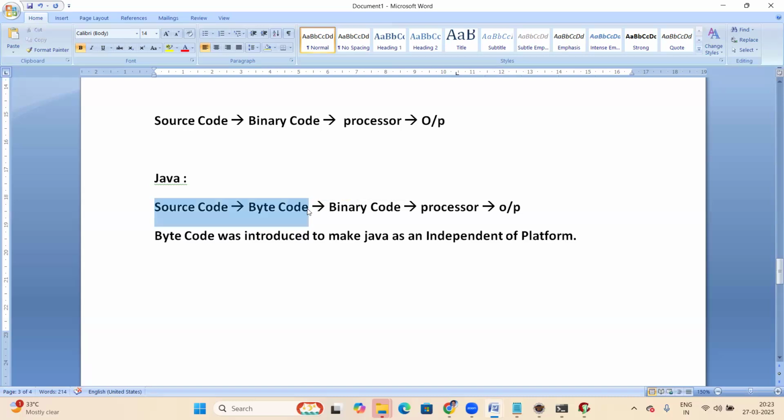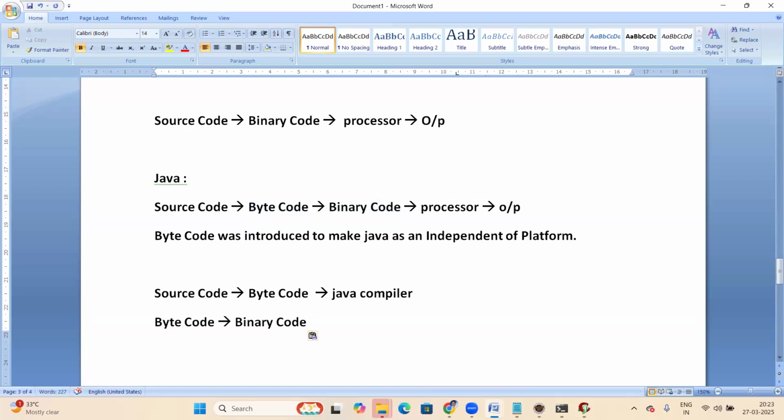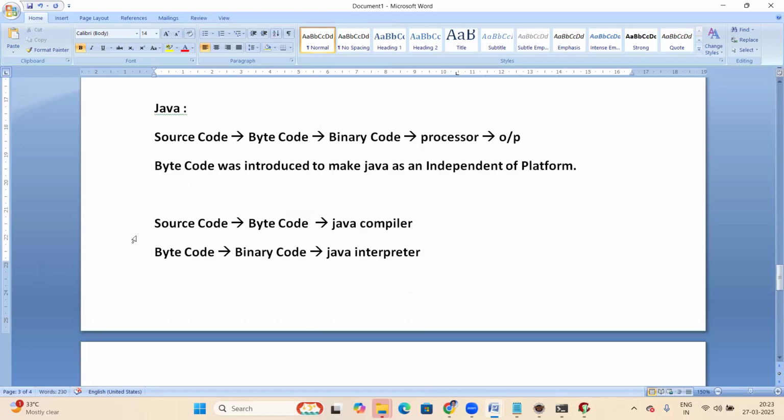Now, in this source code to bytecode conversion, who will convert the source code to bytecode? The Java compiler converts from source code to bytecode. Next, second step, bytecode to binary code. Who will convert it here? This is done by the Java interpreter. I will show that practically now. So there are two stages: first the compiler, and next the interpreter.